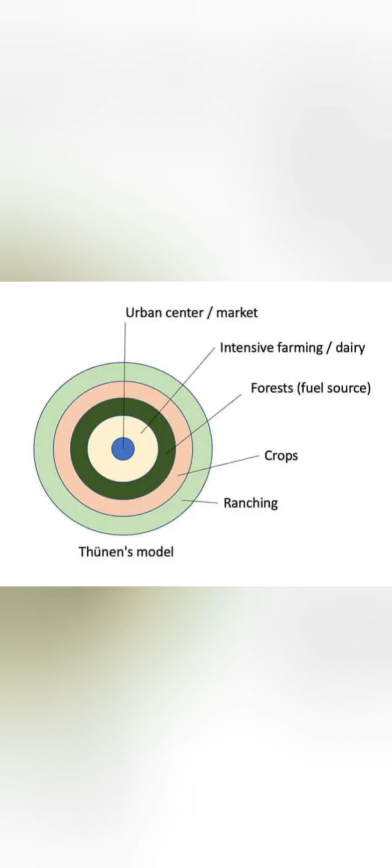There are a few assumptions of this theory. So according to this theory, certain things are assumed. The city is supposed to be a centrally located city in an isolated state. Isolated means that there is no other city nearby, and the surrounding areas are basically wilderness, or there are farms and open areas, because this theory was written in those times when there was no modernization.